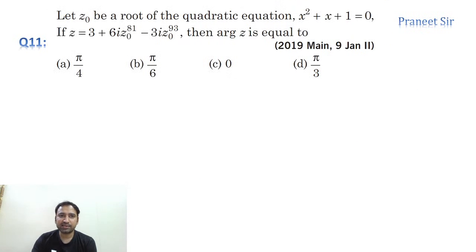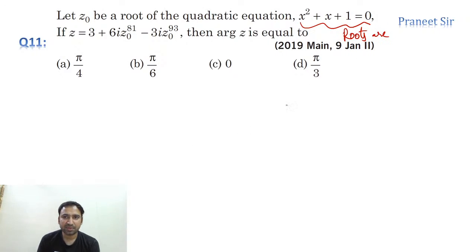So this is the next one, guys. z naught be the root of the quadratic equation x square plus x plus 1 is equal to 0. And if z is equal to this, then what is the argument of z? We need to simplify this z value, guys. See, if z naught is the root of this equation, what are the roots of this equation? Can anyone tell me what are the roots of this equation?